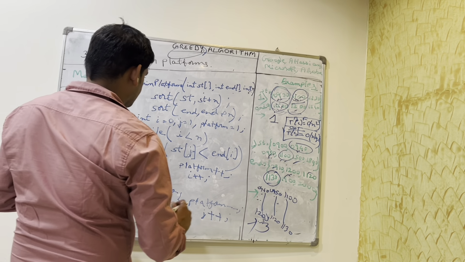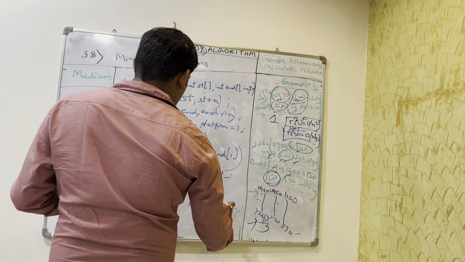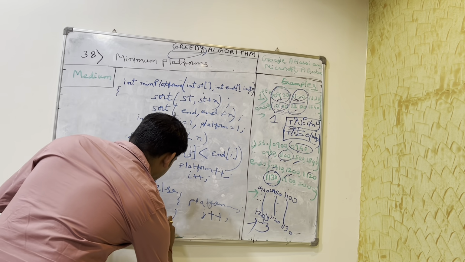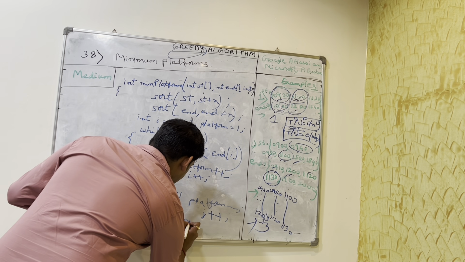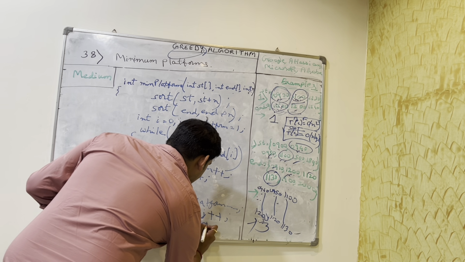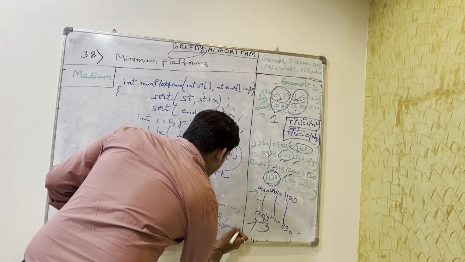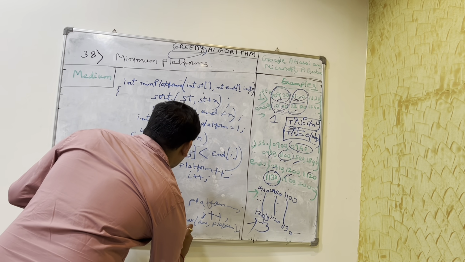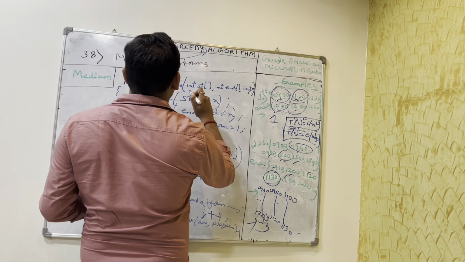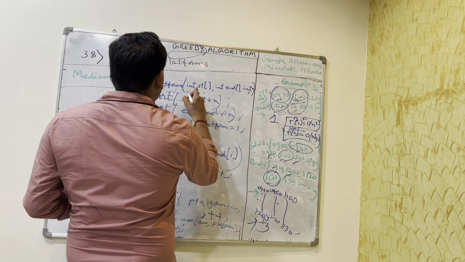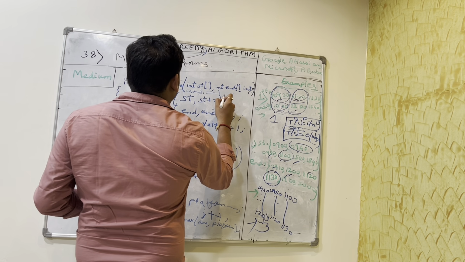Here we have platform increasing and platform decreasing, and we have answer, which will take the max of answer and platform at every point. Okay, and we will return answer, and our answer value would be at least 1 every time.